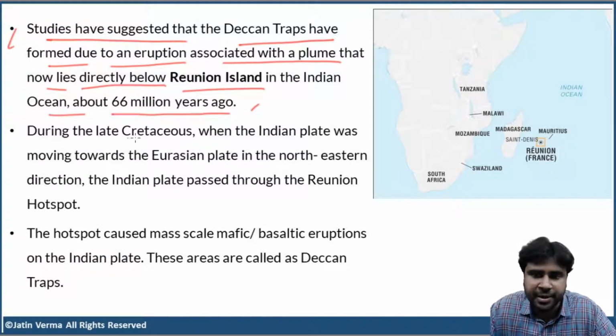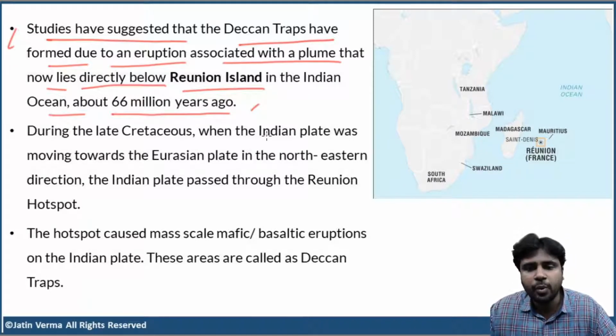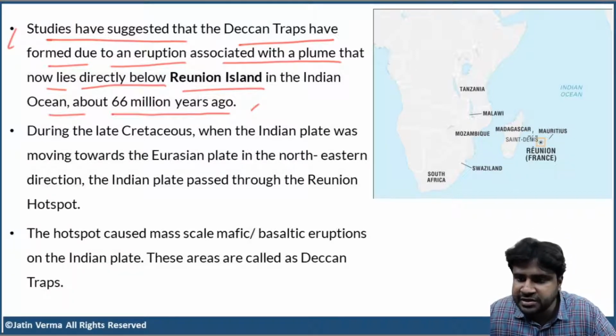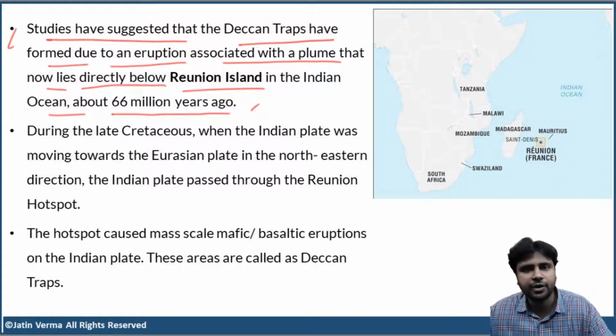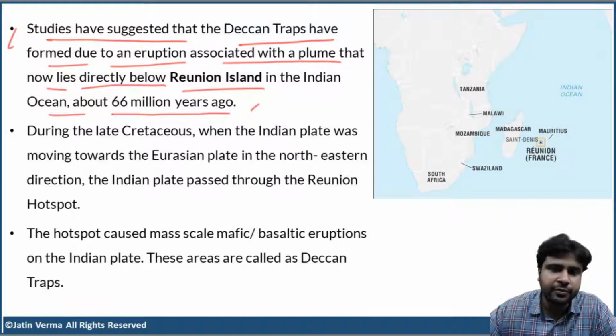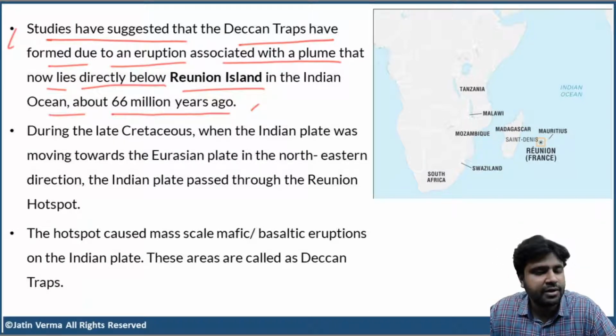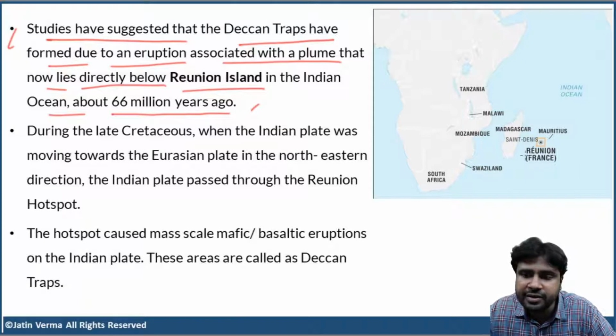So, very simple. Let me just simplify this. Right now, where is Reunion Island? This is Reunion Island. It is in the Indian Ocean. And Reunion Island belongs to France. These European fellows have conquered most of the lands, right? They occupied most of the islands. So Reunion Island is occupied currently by France. It is a territory of France. So right now, under this Reunion Island, there is a mantle plume. That is what the scientists are saying.